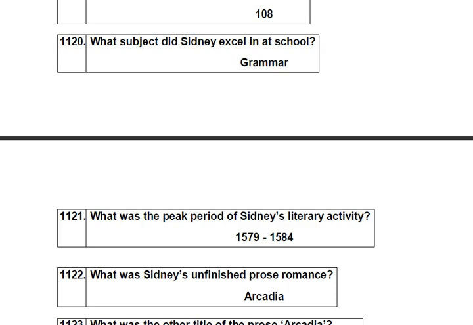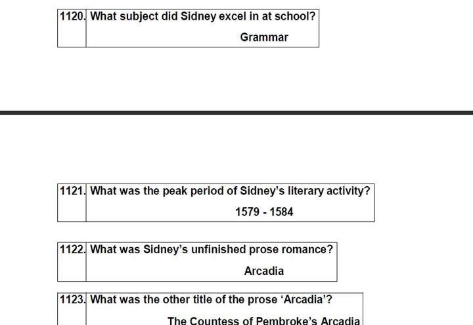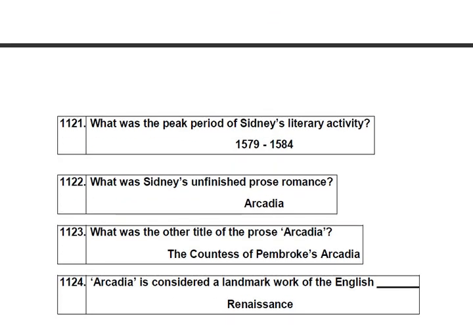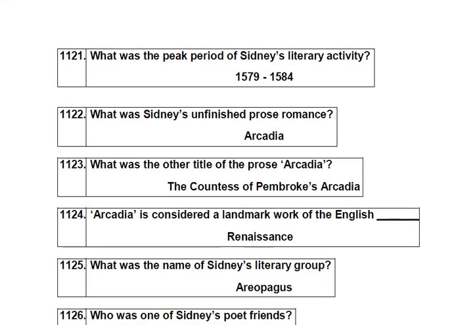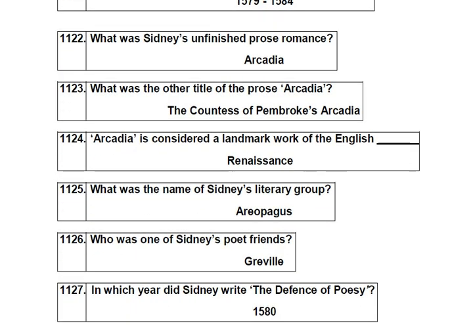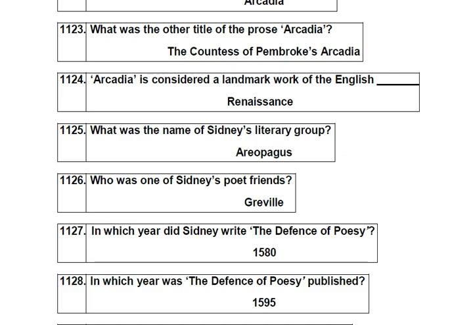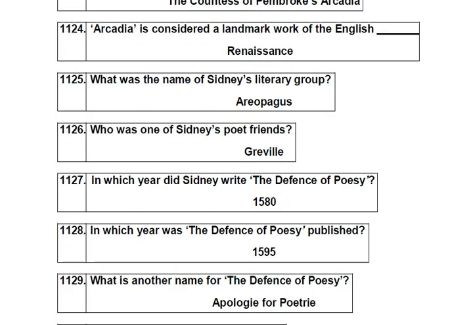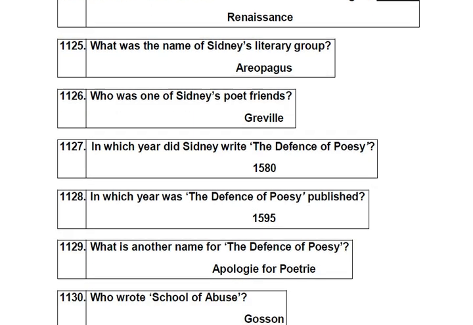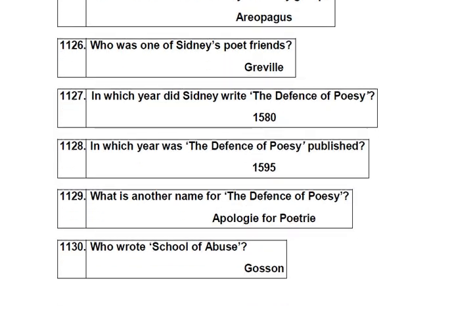What was Sidney's unfinished prose romance? Arcadia. What was the other title of the prose? The Countess of Pembroke's Arcadia. Arcadia is considered a landmark work of the English Renaissance. What was the name of Sidney's literary group? Areopagus. Who was one of Sidney's poet friends? Greville.